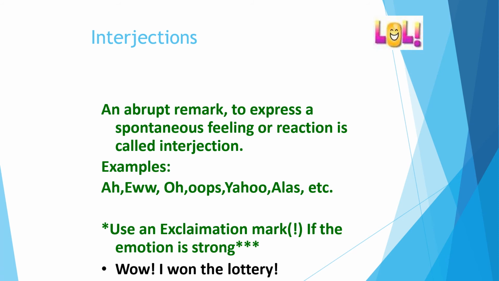Interjections. We use an exclamation mark with an interjection if the emotion is strong. For example, wow! It is followed with a sign of exclamation. I won the lottery. We use a comma if the emotion is not strong. For example, wow, I have a peanut and jelly sandwich for lunch.